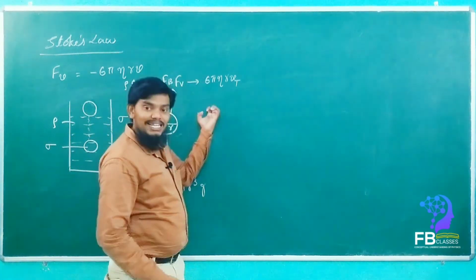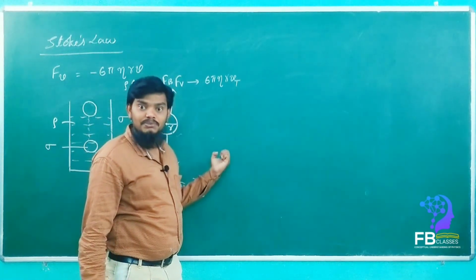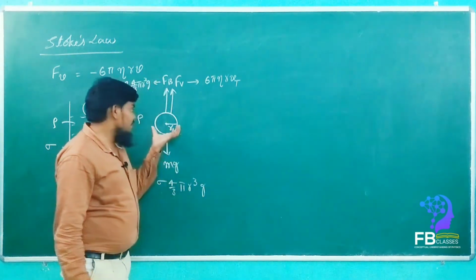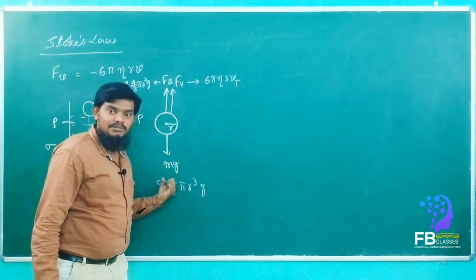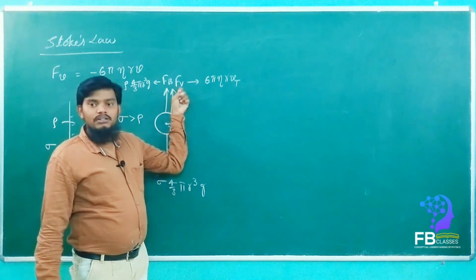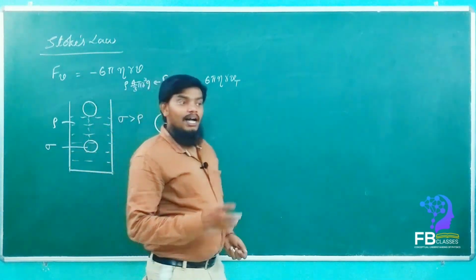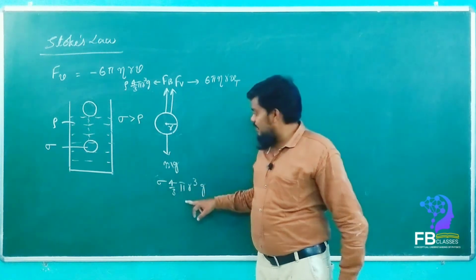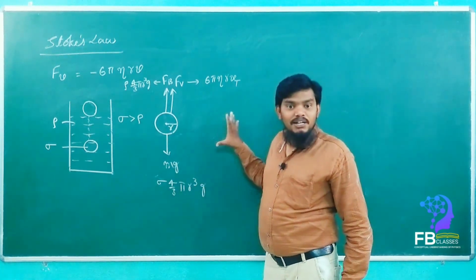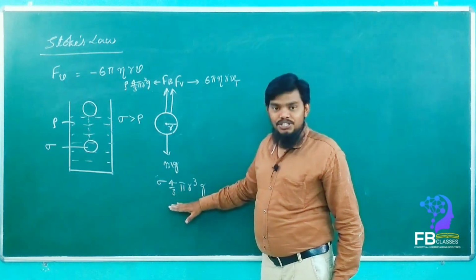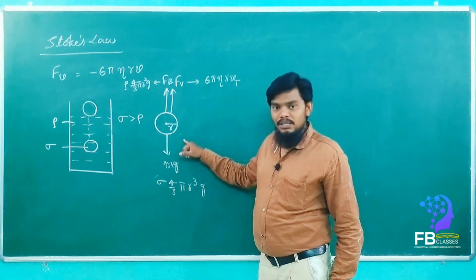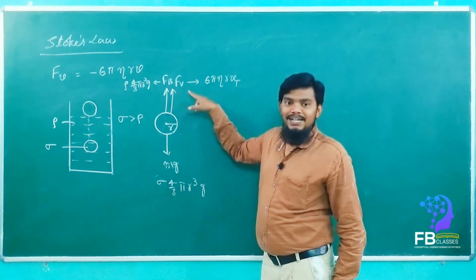So when the ball increases its velocity, then what will happen? The viscous force value also increases. Once it increases, then what will happen? A time will come when the weight of the ball is balanced by Fb and Fv.